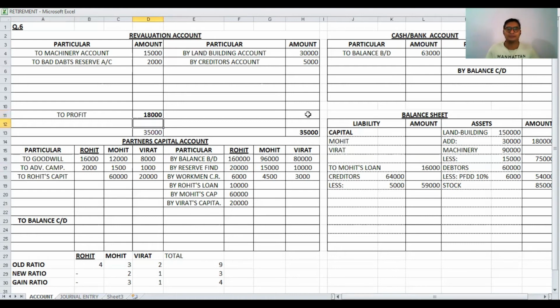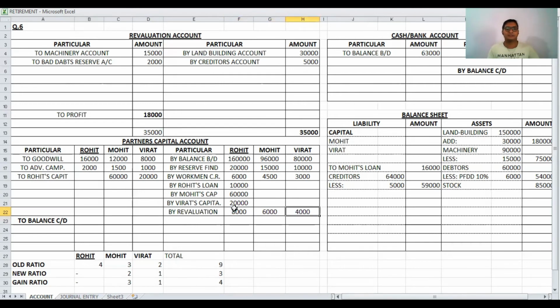This profit is transferred to the partners' capital accounts by the revaluation account. The 18,000 is distributed between the partners in the old profit sharing ratio, which is 4:3:2, so the amounts are 8,000, 6,000, and 4,000.